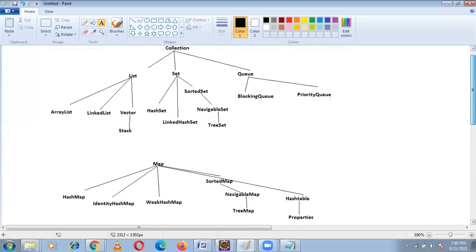And there is no relation between collection and map. Both are different. Map is not a sub interface of collection. That is, collection is different, and map is also different.